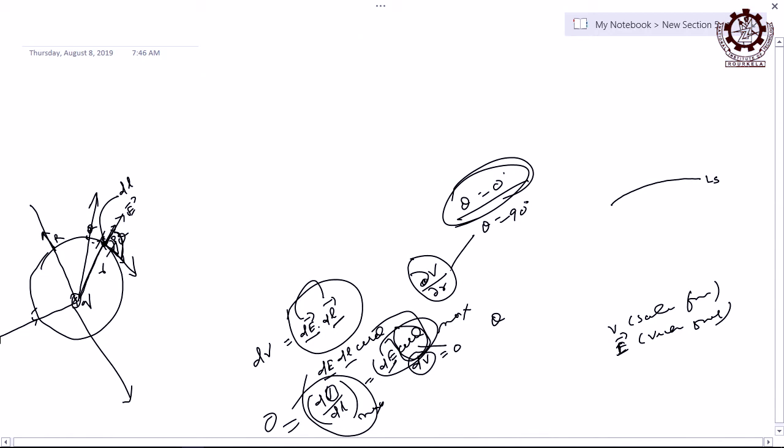So, do not confuse with this angle, I am just trying to understand what is the difference in 0 angle and 90 angle and where the physical significance lies. Both are mathematically correct, right, but physically only one is correct, and you have to find out what that is, which is called as the gradient, right.